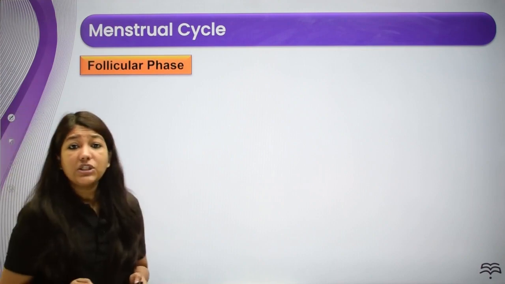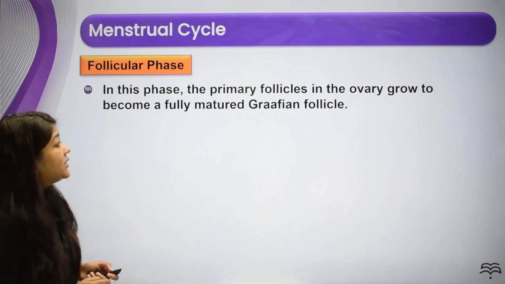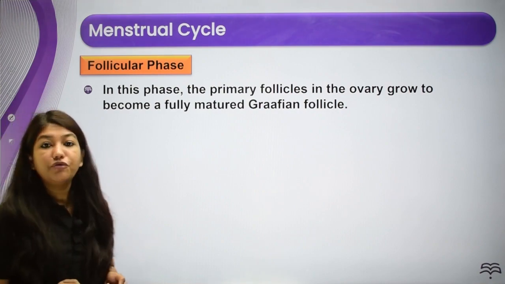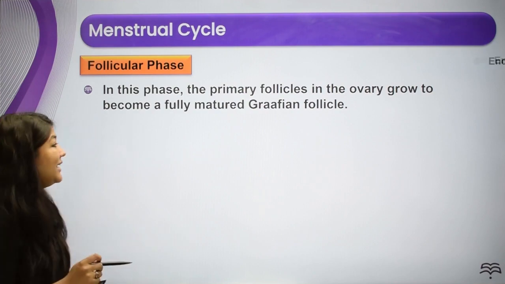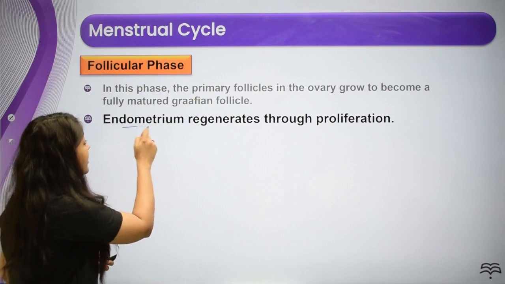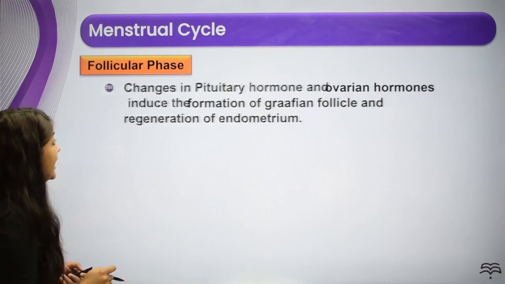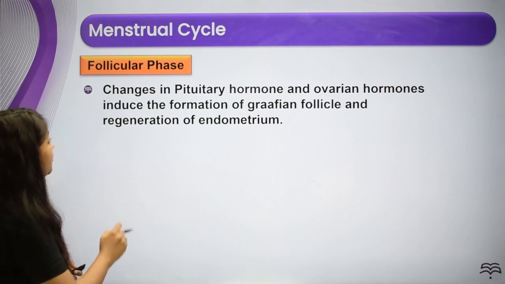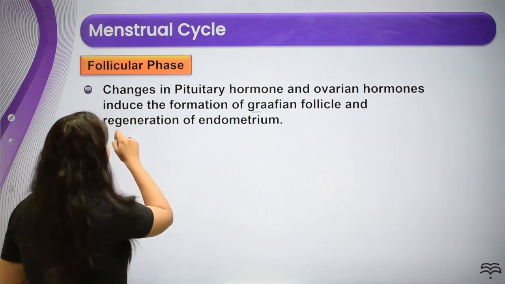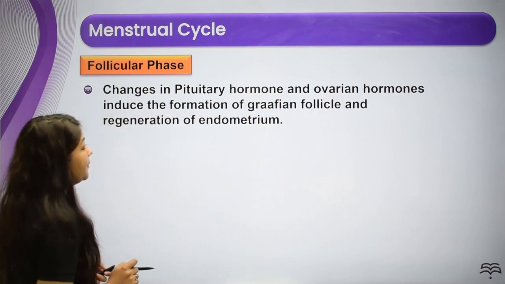Now the next phase of the menstrual cycle is the follicular phase. In this phase, the primary follicles in the ovary grow to become a fully matured follicle, right? We had seen that the LH and FSH levels started to increase. Endometrium also regenerates through proliferation, right? Changes in the pituitary hormone and the ovarian hormone induce the formation of the Graafian follicle and the regeneration of the endometrium.